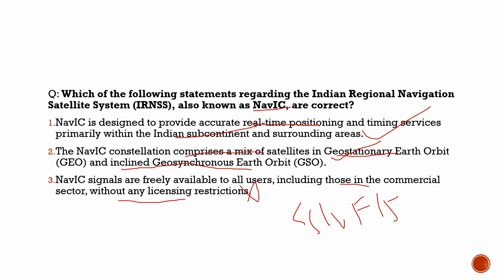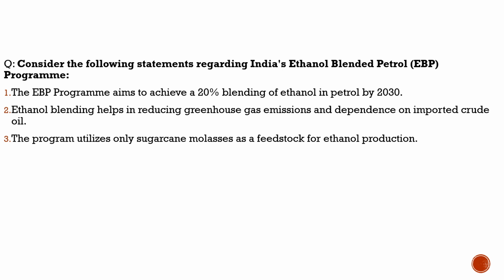So we come to the next question of today's session. Consider the following statements regarding India's Ethanol Blended Petrol program, EBP in short. Statement one: the EBP program aims to achieve a 20% blending of ethanol in petrol by 2030. It's true. Ethanol blending helps in reducing greenhouse gas emissions and dependence on imported crude oil. It's true.